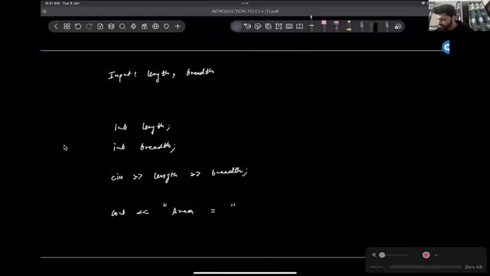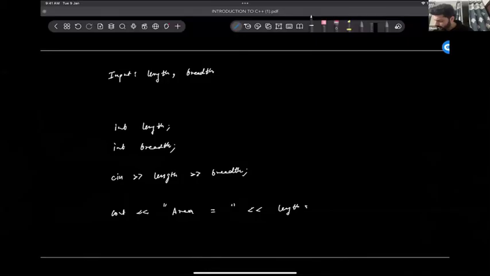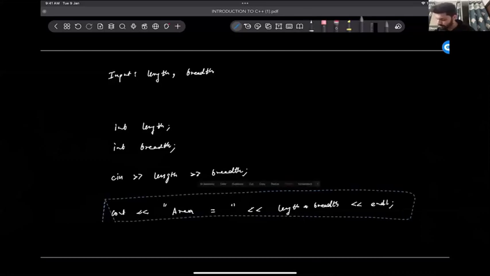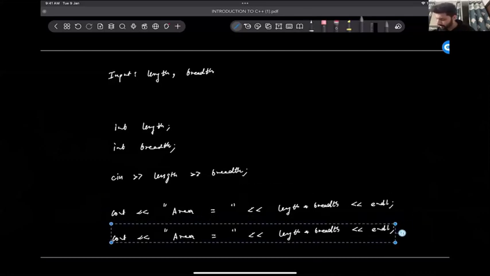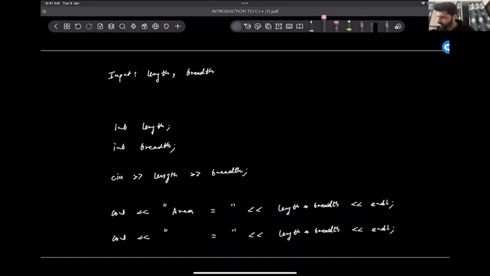How to find the area? That is length into breadth, and do an endl. Yes. Similar thing we can do for perimeter also. So area is this and perimeter is 2 into length plus breadth.